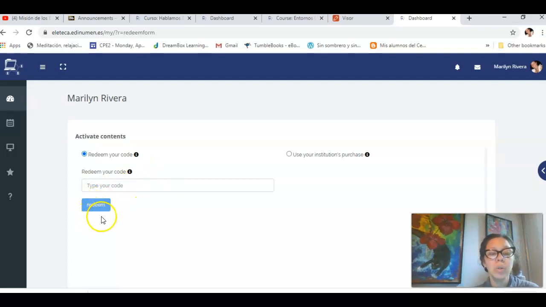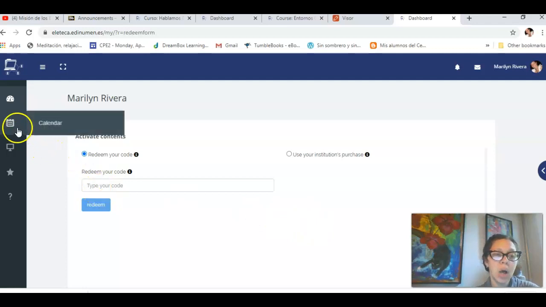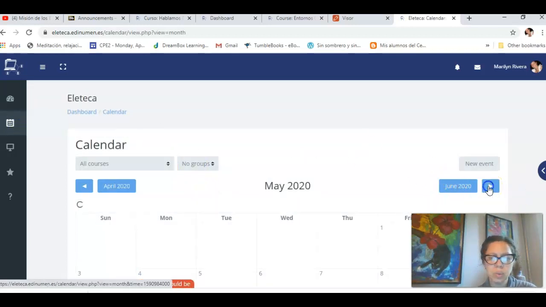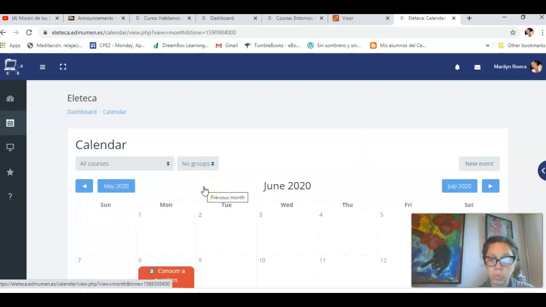Okay, once you have redeemed the code, then you can get into my class and then you're going to use the code that I provided. Okay, bien. Once that's done, you can visit calendar, and then in the calendar you're going to see all the assignments that are due.